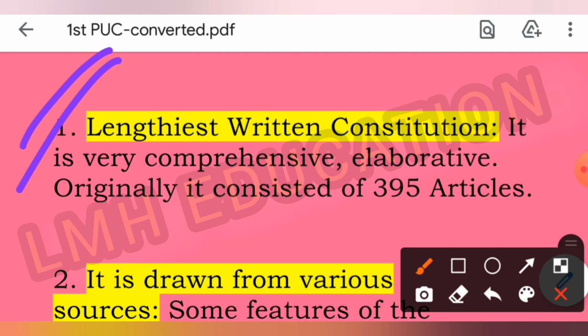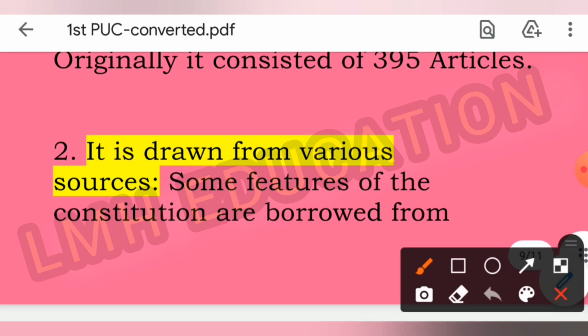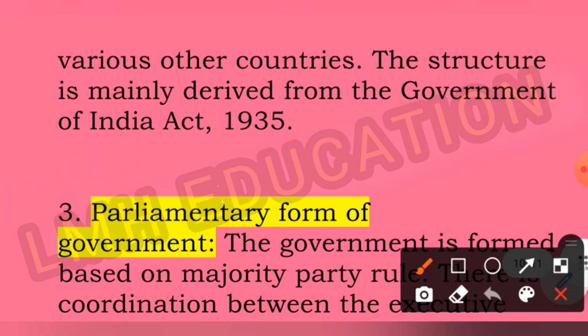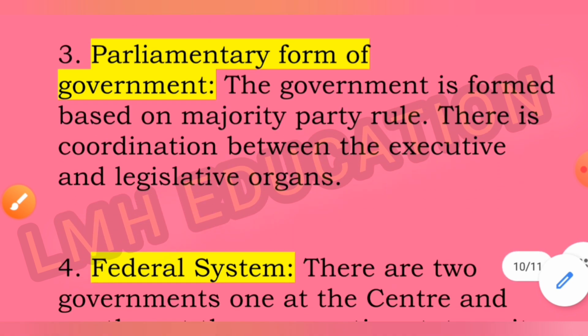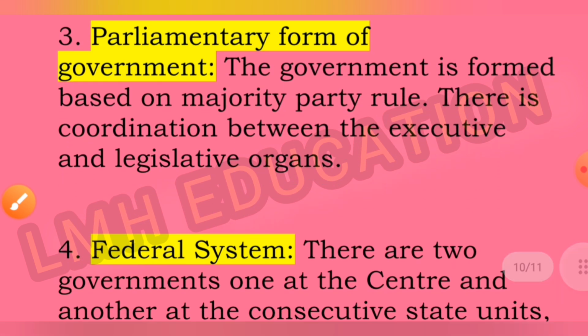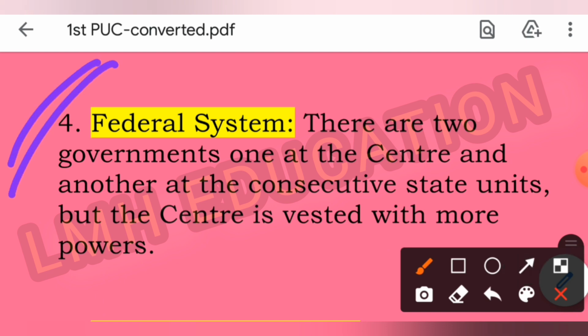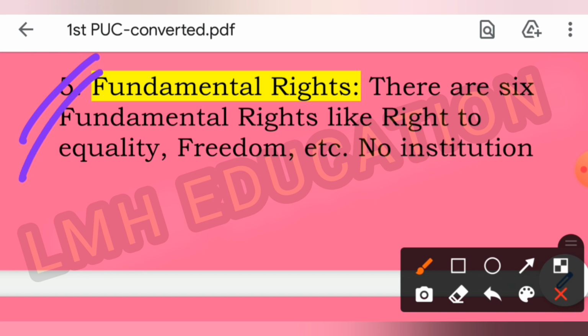The first one is that it is the lengthiest written Constitution. The second is that it has been drawn from various sources. The third one is the parliamentary form of government. The government which is formed is based on the majority party rule, so it is a parliamentary form of government. The fourth one is the federal system, and the fifth and last one is the fundamental rights.